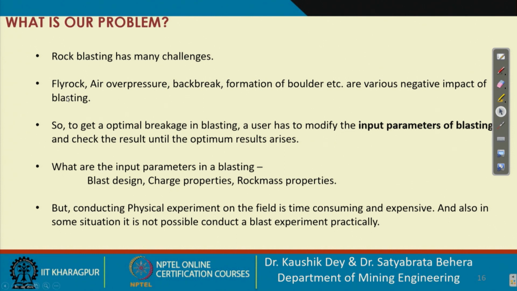We can do the physical experiments and check whether we are getting the optimum result or not, maximum productivity and less negative impacts. By varying the input parameters like blast design properties, charge properties, rock mass properties, we can do our physical experiment.